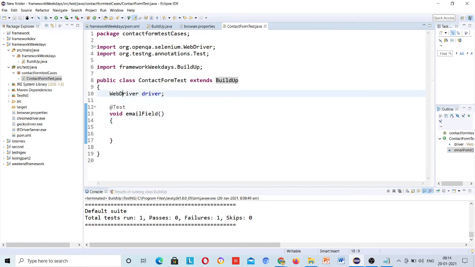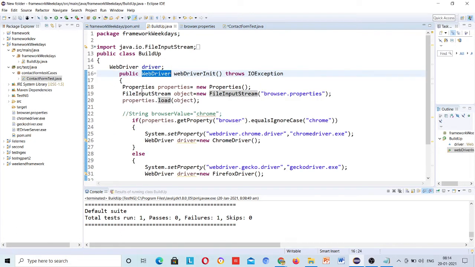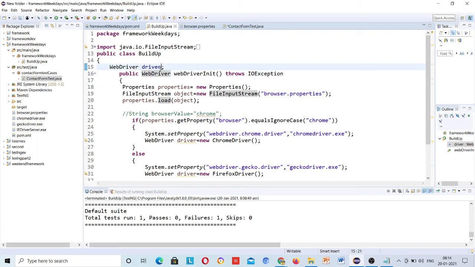Now if you don't want to write this, that variable will also come into this class. See, because I have extended this, through inheritance this WebDriver driver value is also coming there.